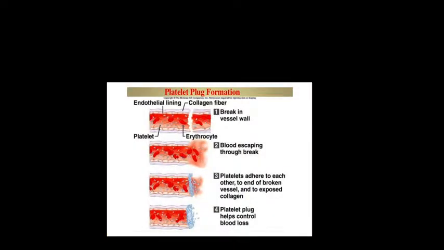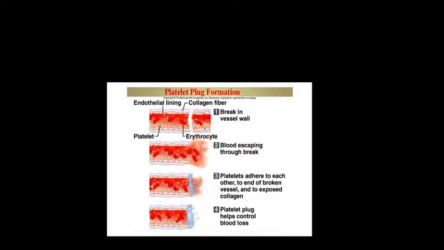Now, if you look at the diagram carefully, there is a break in the blood vessel wall. Can you all see that? When there is a break in the vessel wall, you can see that collagen fiber, the whitish one, is exposed. Wherever there is the breakage, the blood is escaping through the break. The big red ones are the RBCs and the small ones are the platelets.